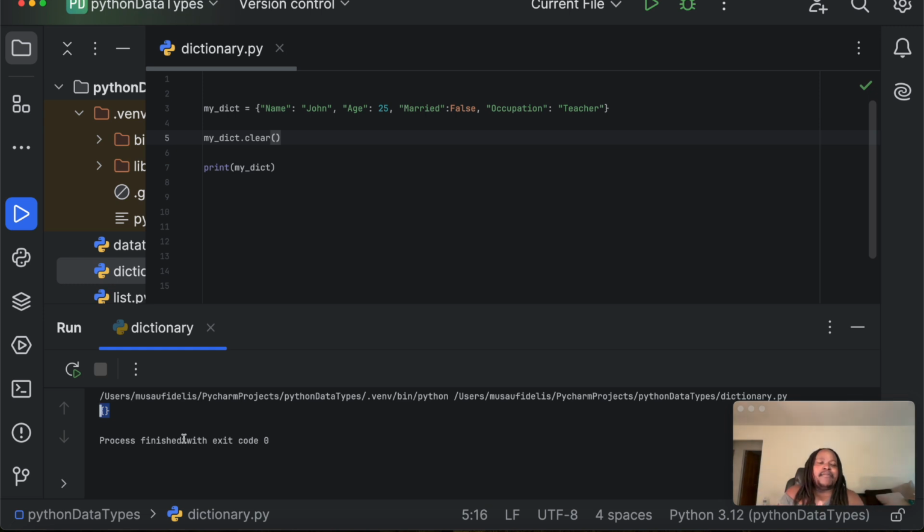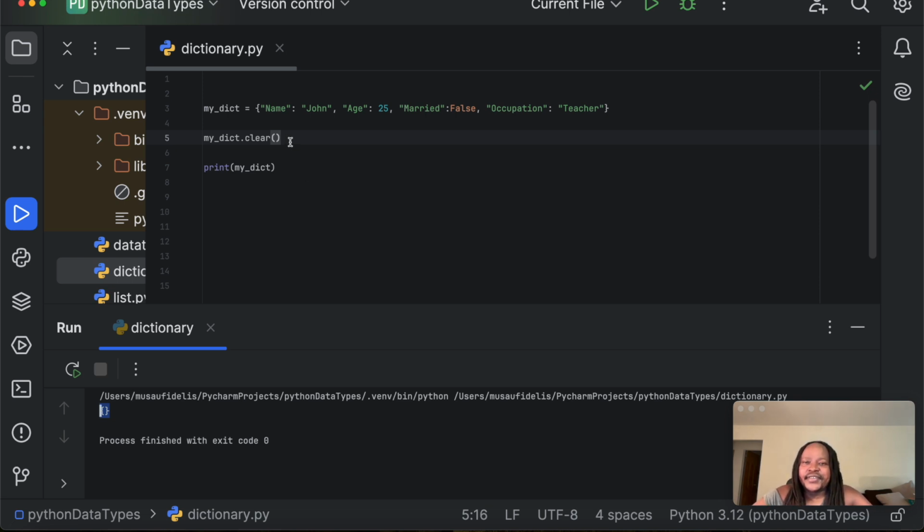As you can see, when I used my_dict.clear, it removed everything from the dictionary, and I get an empty dictionary. So that's how you can use the clear method to remove all items from the dictionary.